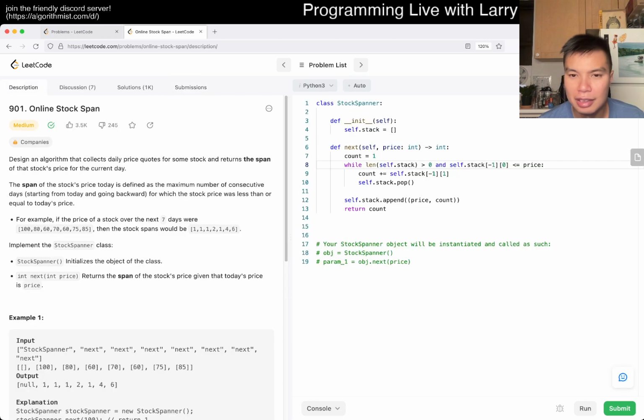I don't care. So this is going to be in total linear time and linear space, and of course this amortizes to O(1) per element because each element can only be pushed and popped once off the stack. Amortized per element. So that's pretty much what I have for this one. Let me know what you think.